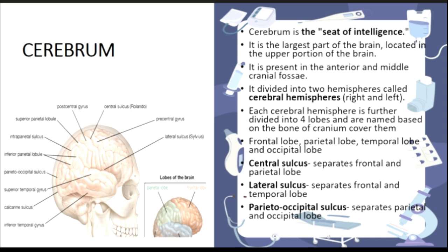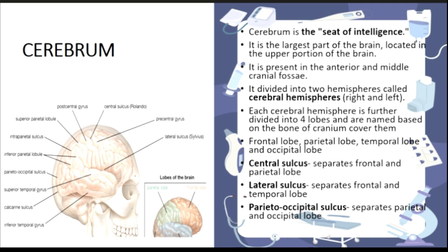So the first one is the central sulcus, right? Central sulcus, in the name itself you can know that it is the central one. So what is present in the center of your head? I think everyone has guessed that it is the parietal lobe, right? So this parietal lobe is separated from the frontal by the central sulcus. So each and every lobe can be differentiated through the sulci only.